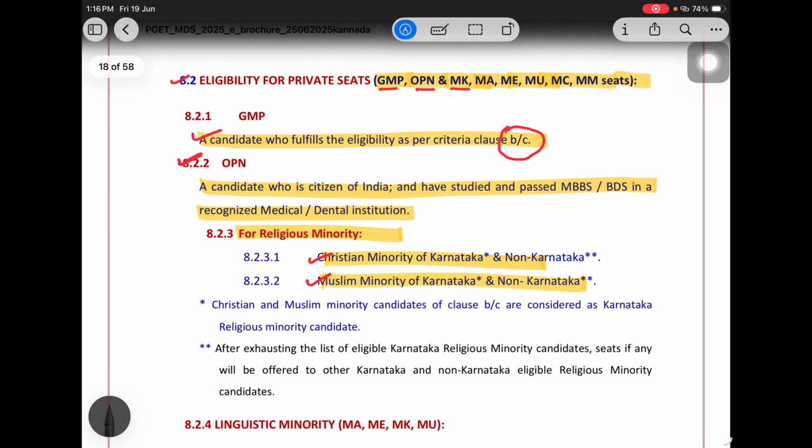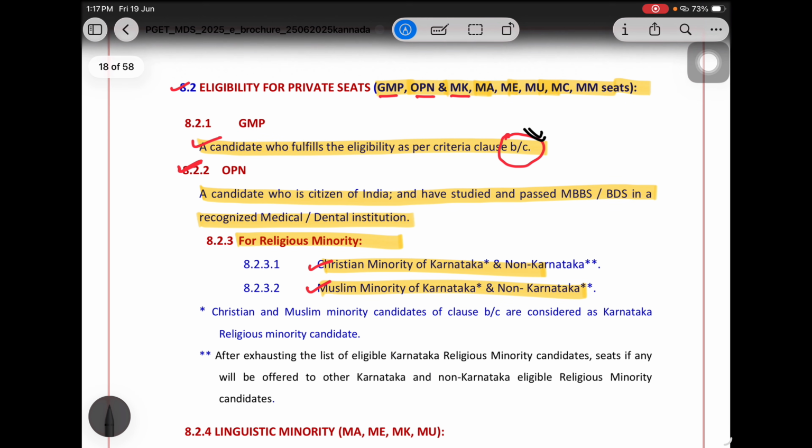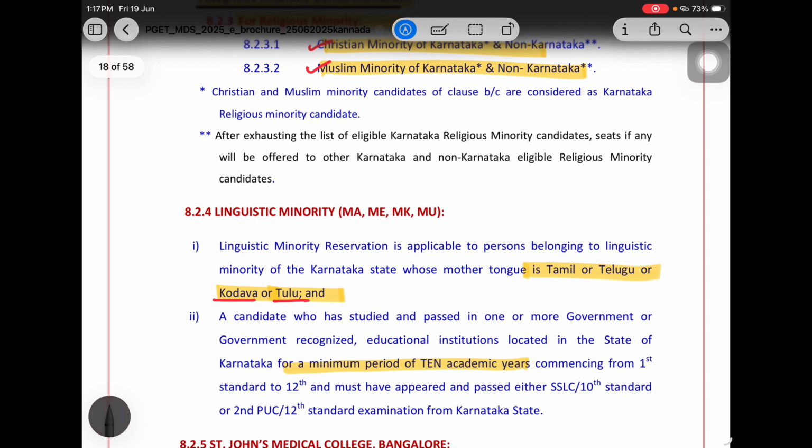Now, eligibility for private seats. Government seat in the private college, that is GMP seat, open seat, and minority groups MK, MM, MC, MU, ME, MA. So for GMP seat, clause B and C people are eligible. GM seat, clause A people are eligible. A candidate who is a citizen of India with BDS from a recognized medical dental institution is eligible for the open seat. I have already told you.